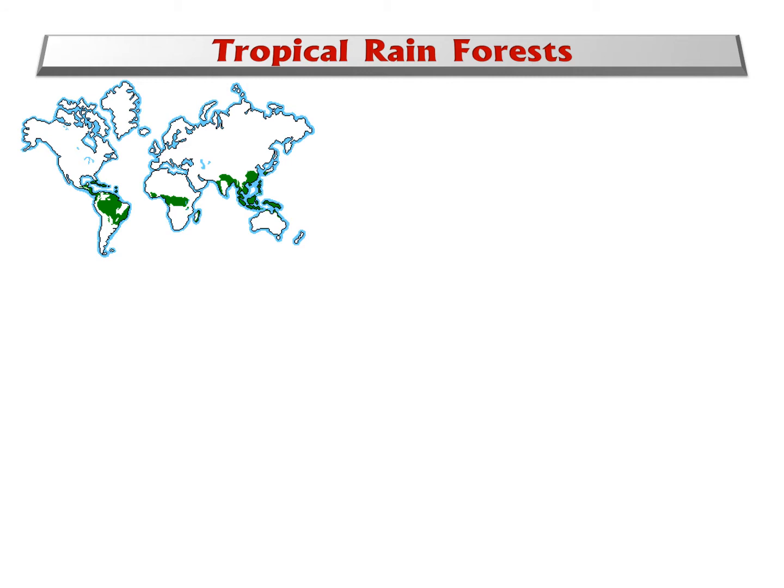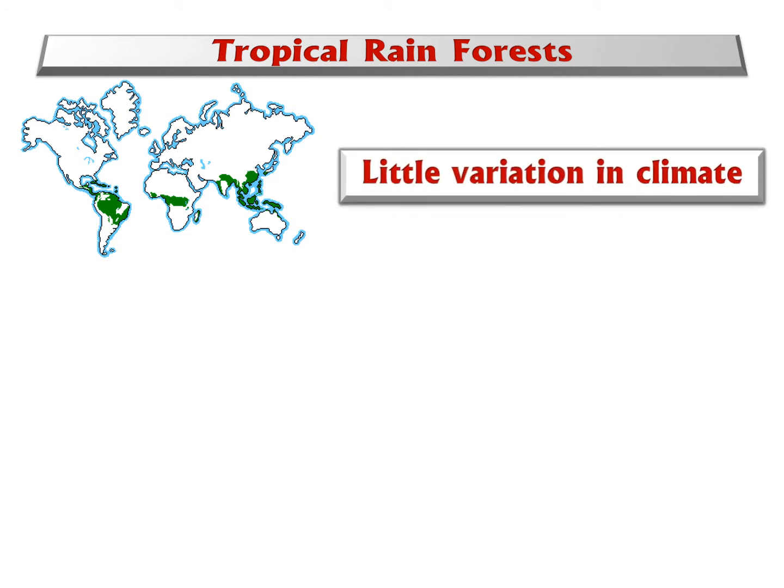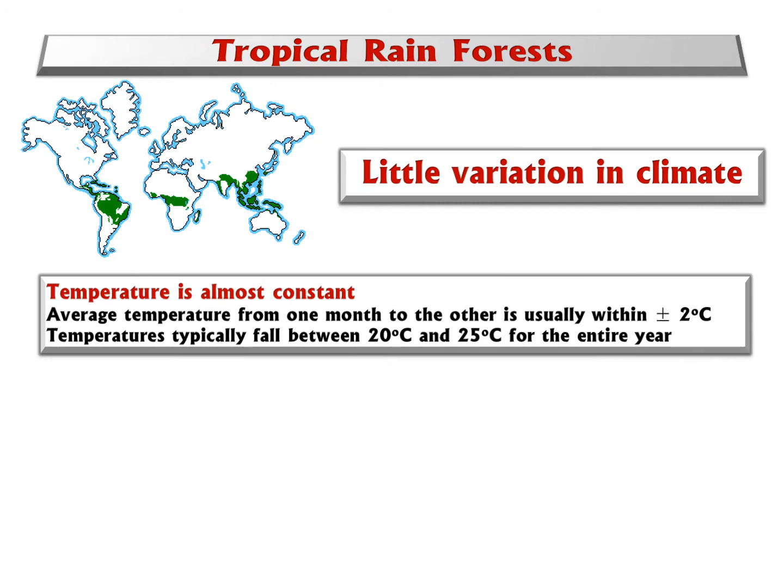Next question, what is a typical weather climate? How about temperature? What is the precipitation? Climate characteristic is little variation in climate. Temperature change, almost no change.